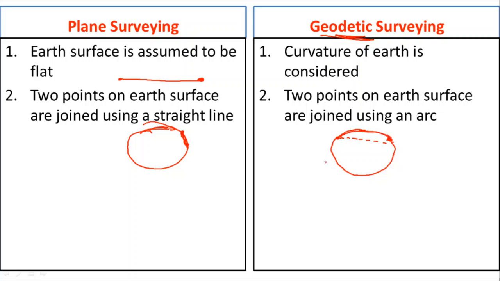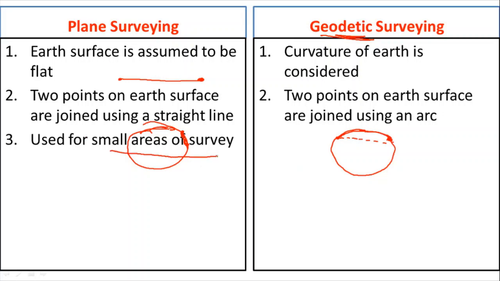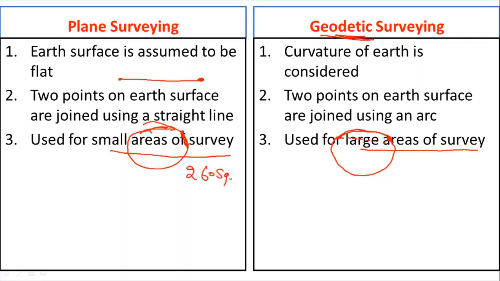That's the second difference. Then the third difference is plane surveying is used for small areas of survey, whereas geodetic surveying is used for large areas of survey. Basically this exact area is mentioned with a different value in different books, but from the exam point of view, consider it as 260 square kilometer.